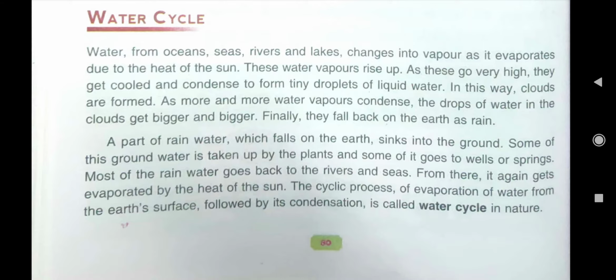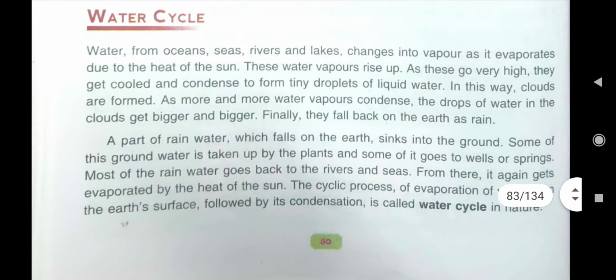There is a circular movement of water in the atmosphere, that is, the water from the seas, oceans gets evaporated due to the heat of the sun, then they rise up, they go up, there they condense, they form tiny droplets of water. These tiny droplets of water join together and they form clouds, and when they become so heavy that the air cannot hold them, then they fall down as rainfall.